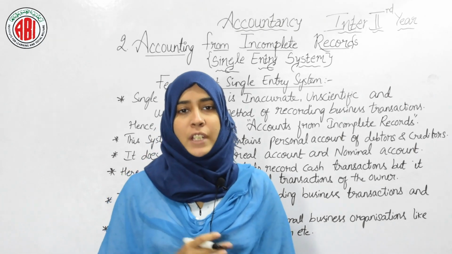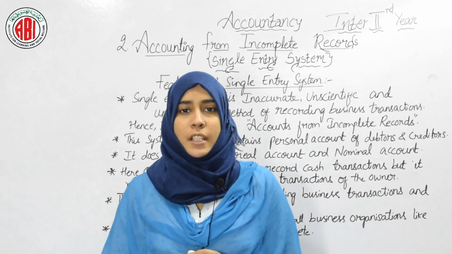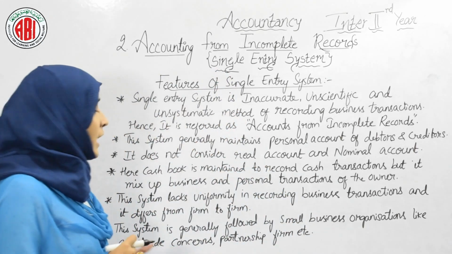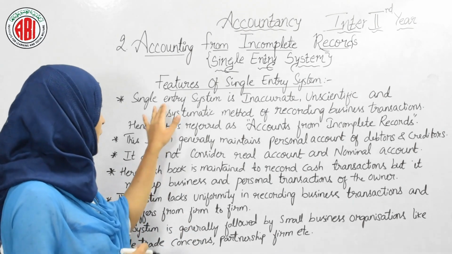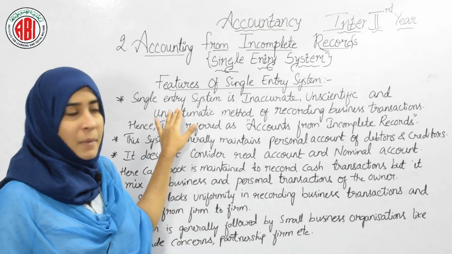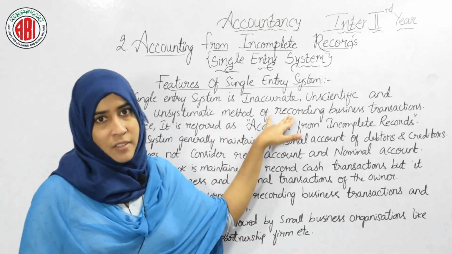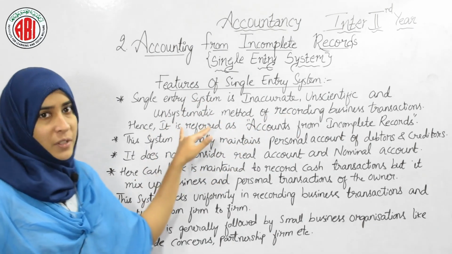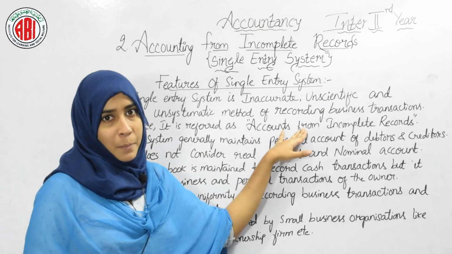Let's see what are the features and characteristics of single entry system. As I told you earlier, single entry system is an inaccurate, unscientific and unsystematic method of recording business transactions. Hence, it is referred to as accounts from incomplete records.